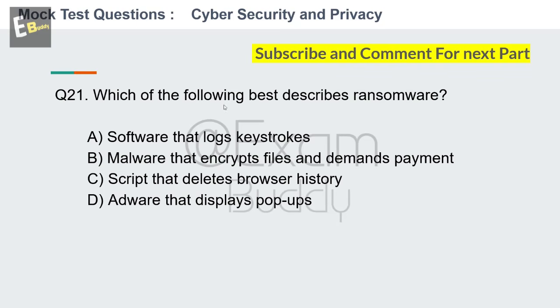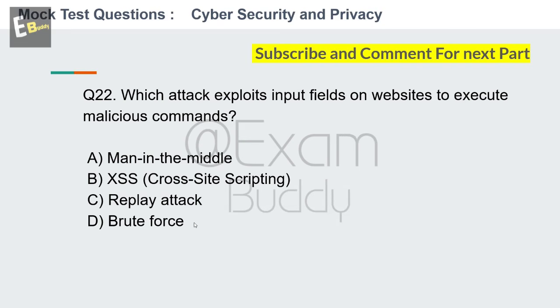Which of the following best describes ransomware? So these are the options: software that logs keystrokes, malware that encrypts files and demands payment, script that deletes browser history, adware that displays pop-ups. So your time starts now. And the answer is B. Malware that encrypts files and demands payment. Now let's go to our question number 22.